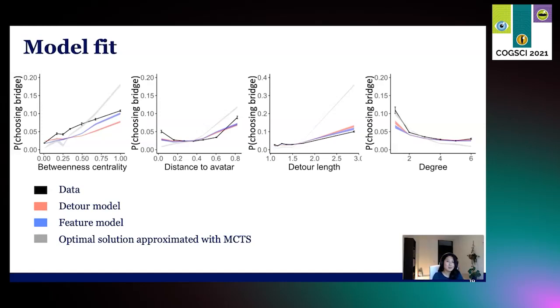And this figure shows the model fit. So on the y-axis we see the probability of choosing a bridge, and on the x-axis we see the different graph theoretical features. The black line is the human choice data, and the error bars are the standard error of the mean, and the shaded areas are the standard error of the mean of the fitted model predictions. This figure shows that the model fits qualitatively well and similar to an approximation of the optimal solution.